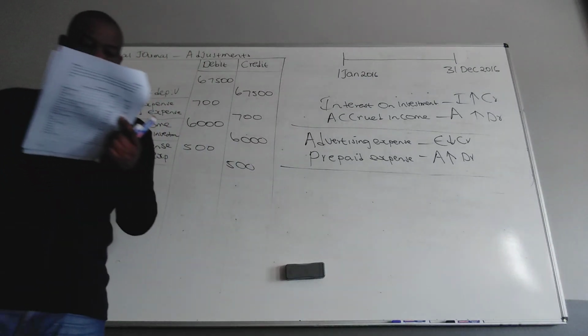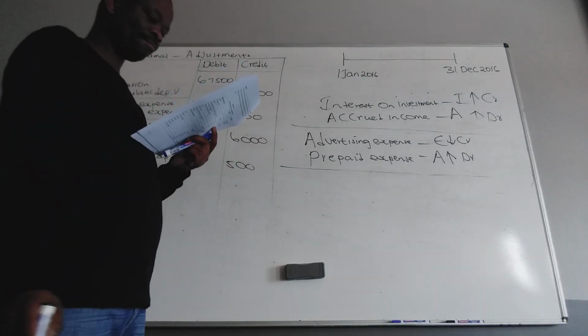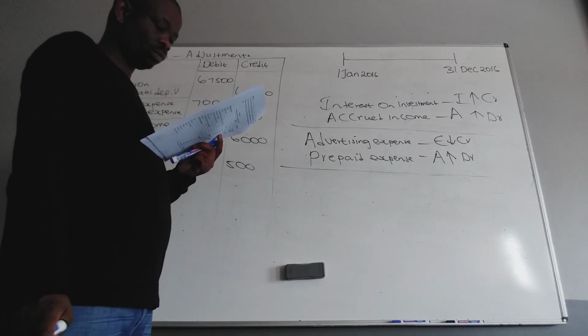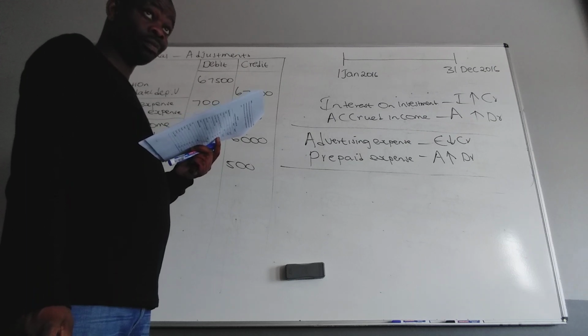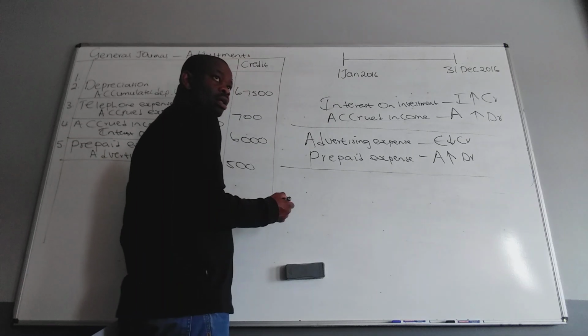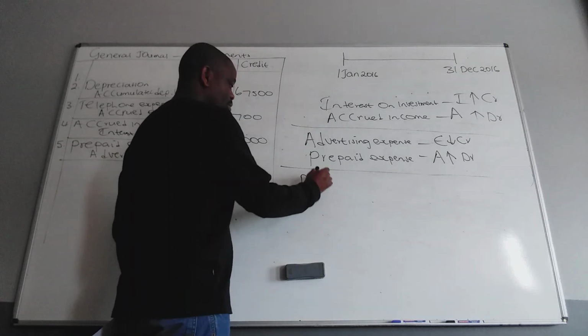Number 6. The debtor has indicated that he is unable to pay the amount owing. His debt must be written off, 2,000. Two accounts. When we write off a debtor, always, we're writing him off. Debtors control. Just control.